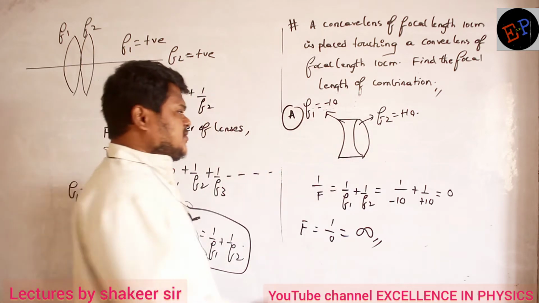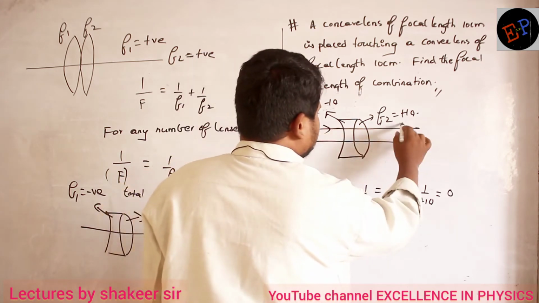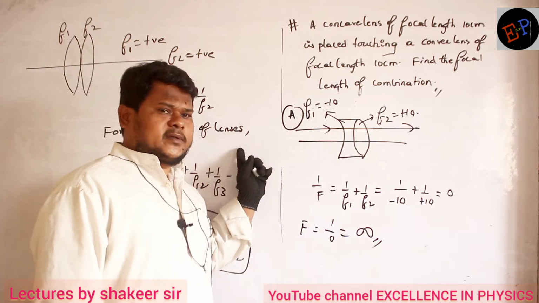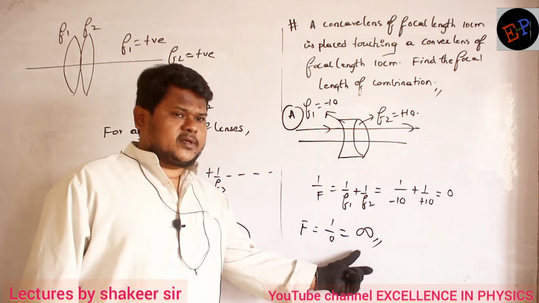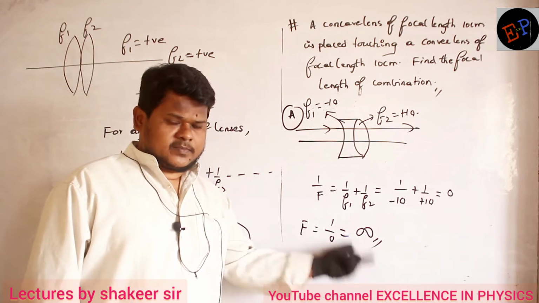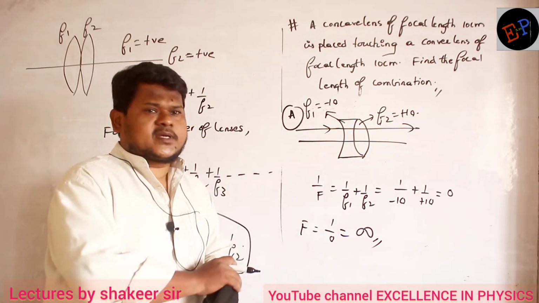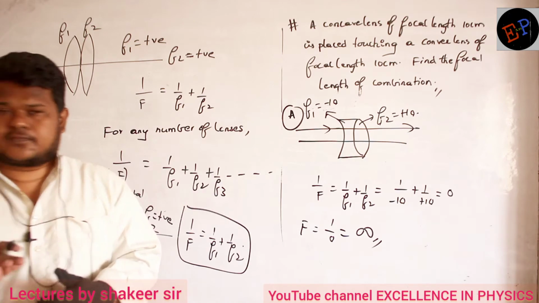It means if light rays come parallel to the principal axis, they will refract also parallel to the principal axis only. Light is coming from infinity, so the image also will be formed at infinity only, because the focal length we got is infinity. That is how we do the calculation. So you should be careful about the sign conventions: which focal length is positive, which focal length is negative. Are you able to understand?